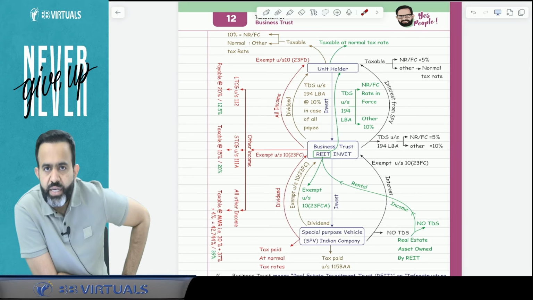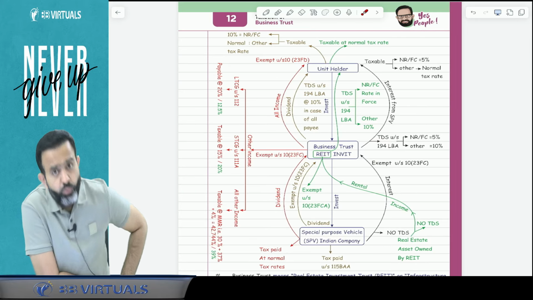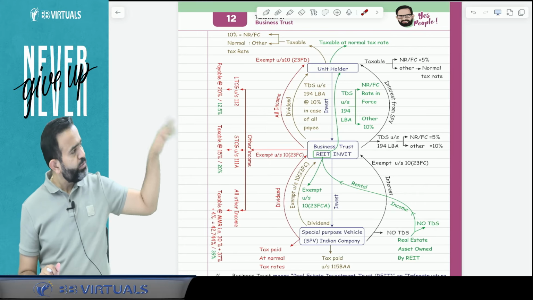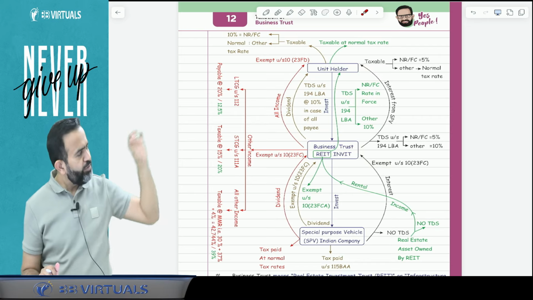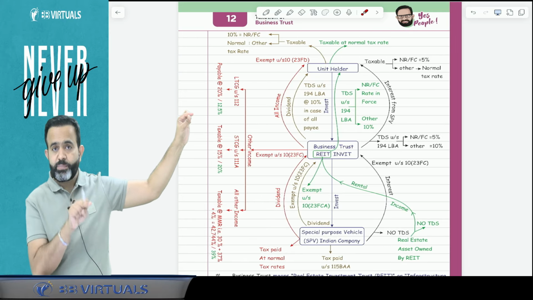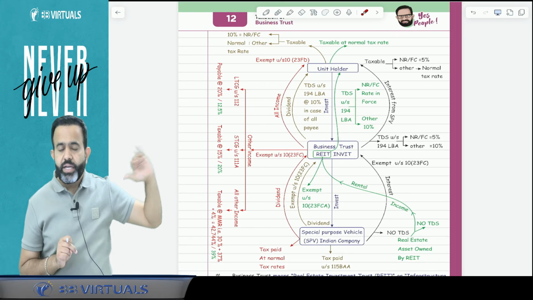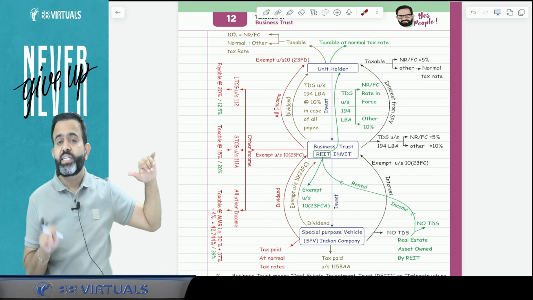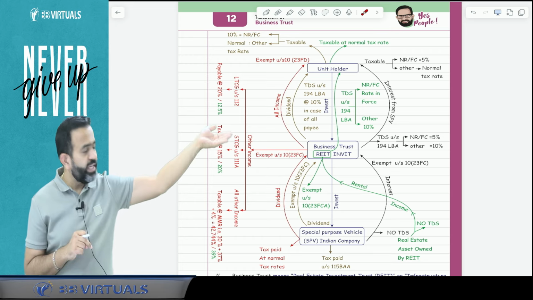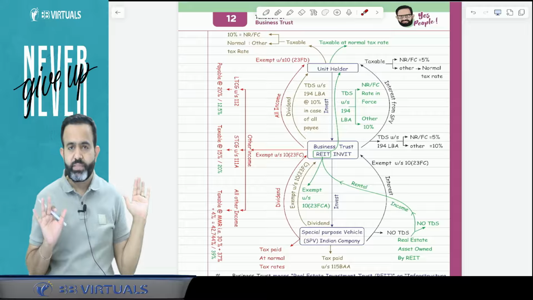Now TDS is applicable under section 194LBA. Now what will be the TDS rate? If a non-resident foreign company is a unit holder, and interest is paid which was received from SPV, then TDS is applicable at the rate of 5% because the tax rate is 5%. Dividend, where the SPV pays tax as per section 115BAA, is taxable at 10%, then TDS is also 10%.